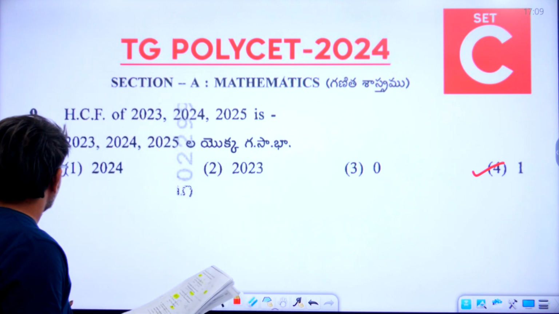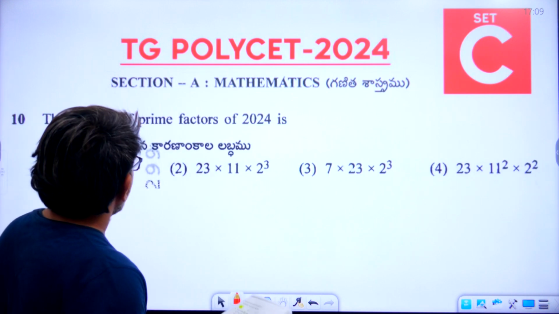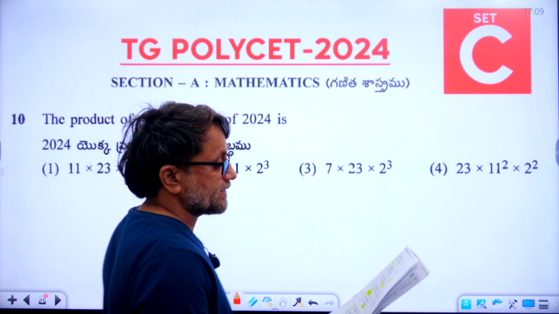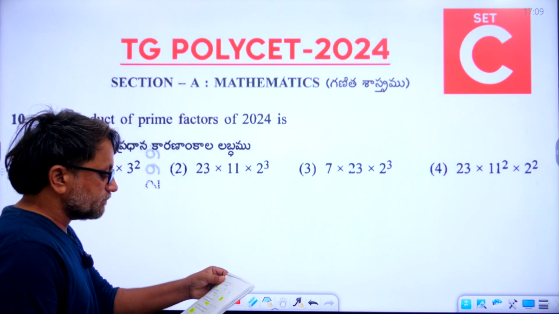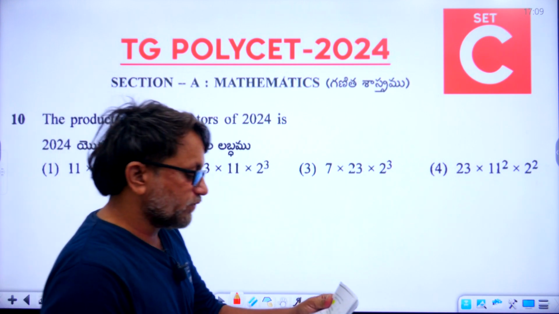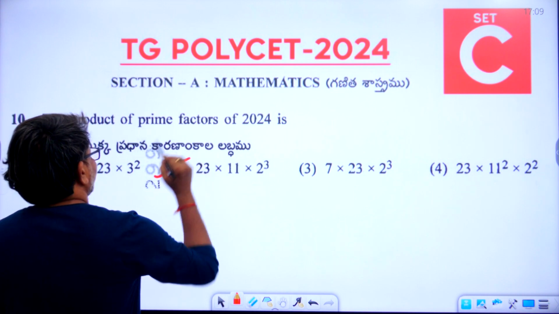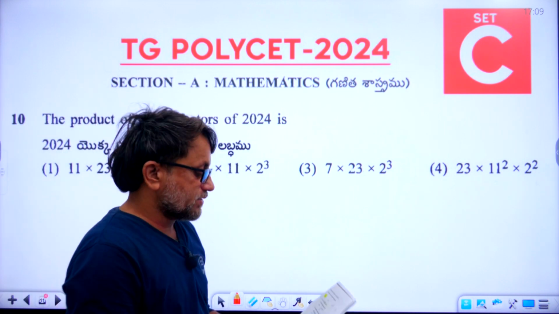Let's go to the 10th one. The product of prime factors of 2024 is. The right answer is 2. Option 2 is the right answer.